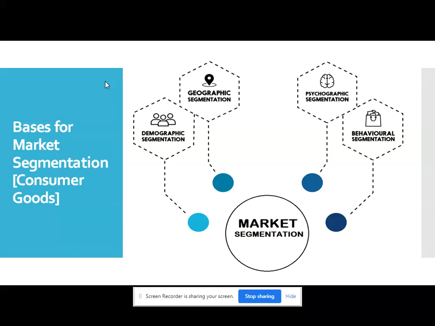So if we divide the demographic profile, then in that profile similar types of customers should be in a similar group. If you are forming groups on the basis of income, then we can divide the market into three groups: upper class, middle class, and lower class. Suppose we take the example of the lower class, then in my subgroup all people should be from the lower class, and we may set a limit: whose annual income is below 3 lakh.